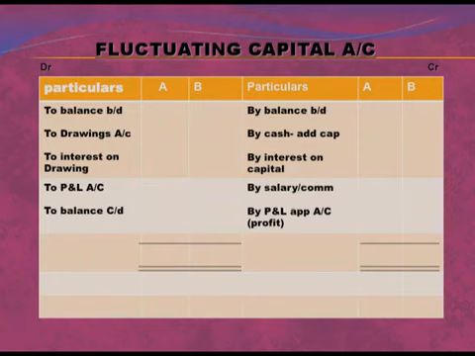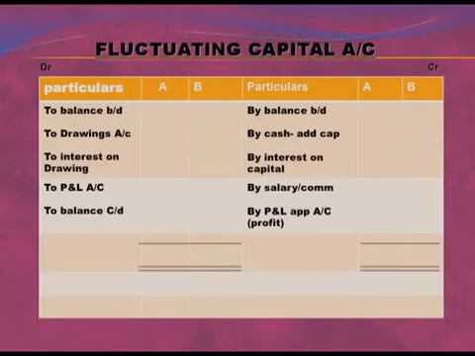And on the debit side, we have written to balance brought down. If debit opening balance is given, then we will write on the debit side. Then to drawing account, to interest on drawing, to P&L, all these entries will result in a decrease in capital. That's why we have written all these entries on the debit side. From the credit side, we will deduct all these entries which are given on the debit side, and we will get the closing balance of the capital. So this was about the format of fixed capital account and fluctuating partners capital account.